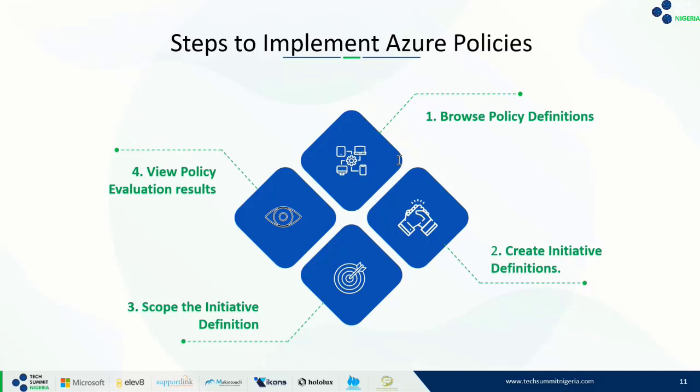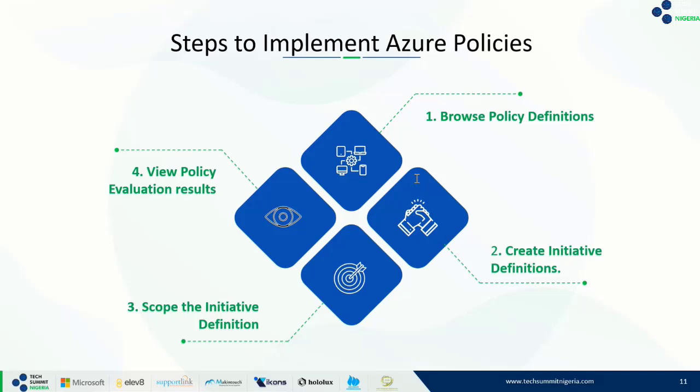I'll start with browse policy definition. This policy definition expresses what we need to evaluate and what actions to take. Every policy definition usually has a condition that is enforced. Let me give an example.